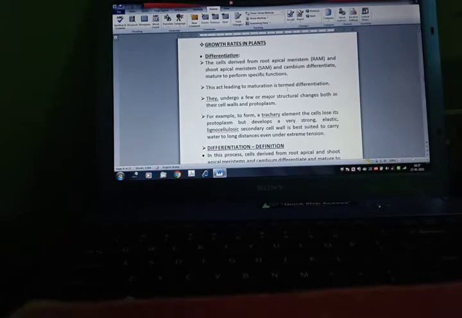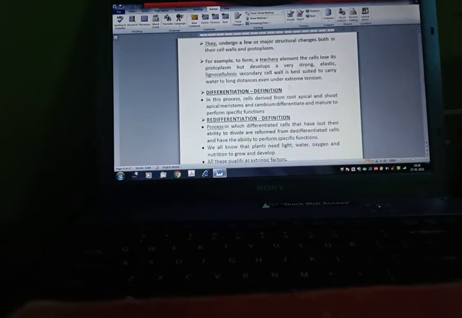Now, growth rate in plants, differentiation. The cells derived from root apical meristem, that is RAM, and shoot apical meristem, that is SAM, and cambium differentiate and mature to perform a specific function. This act leading to the maturation is termed as differentiation. They undergo a few or major structural changes both in their cell wall and protoplasm. For example, to form tracheary elements, the cells lose their protoplasm but develop a very strong, elastic lignocellulosic secondary cell wall, best suited to carry water to long distances even under extreme tension.